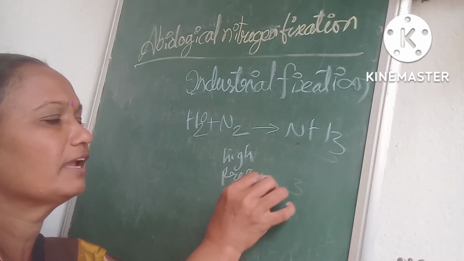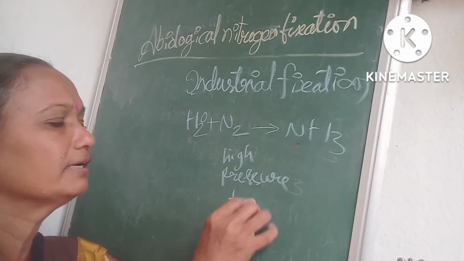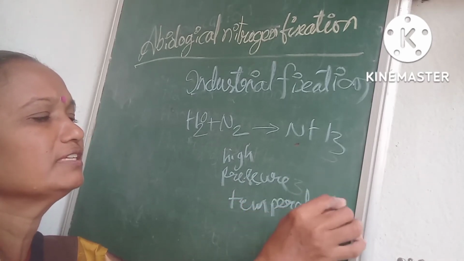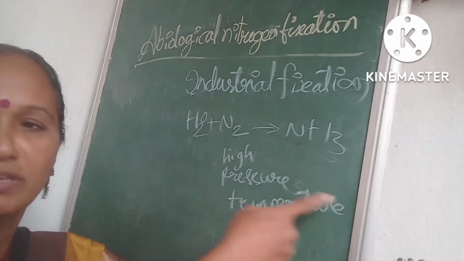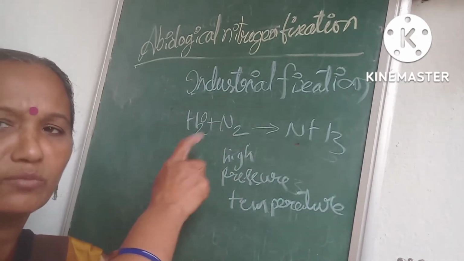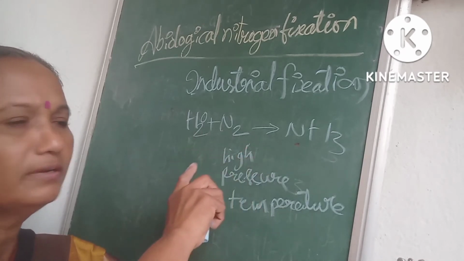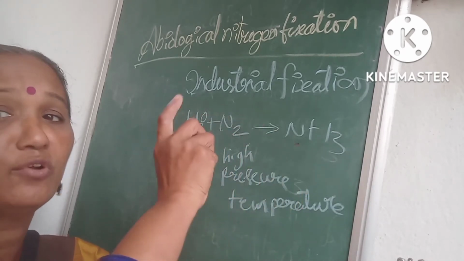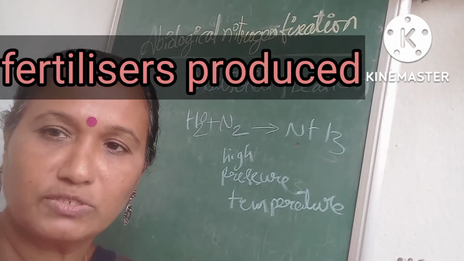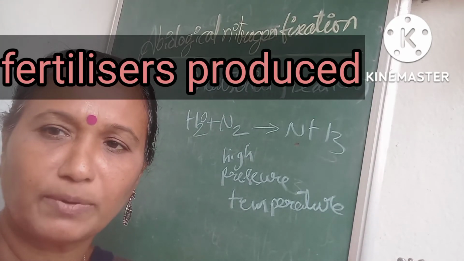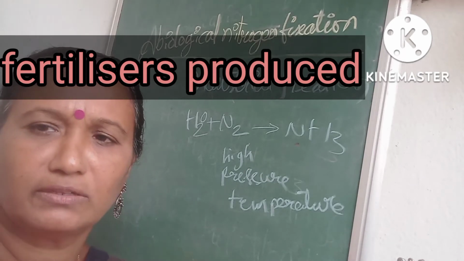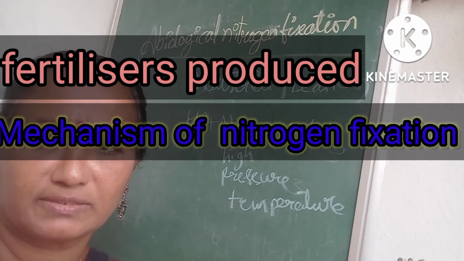So industrially we get ammonia in this way. Various fertilizers are also produced industrially to supply nitrogen to the plants. So in different ways, this ammonia formation takes place.